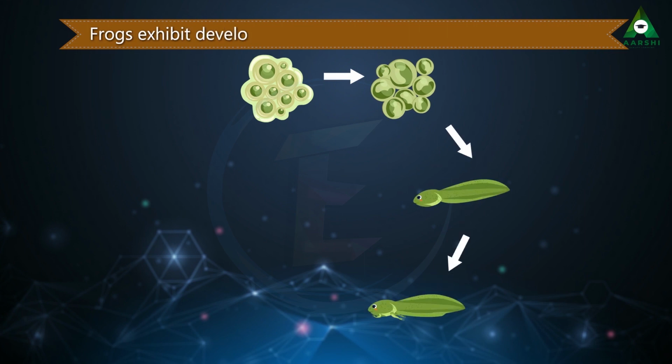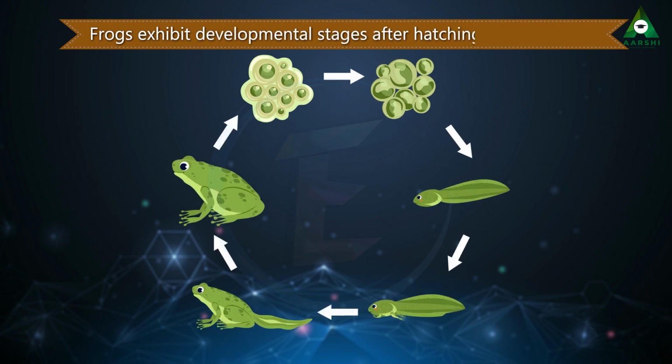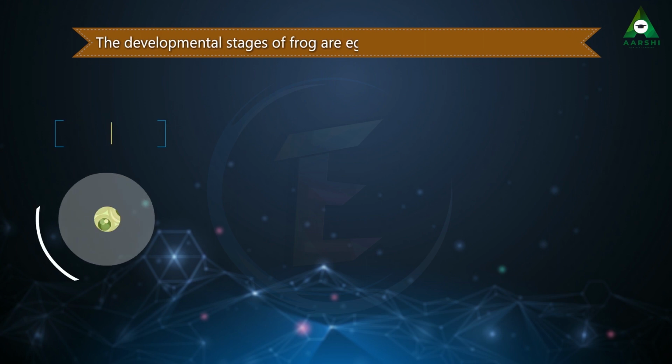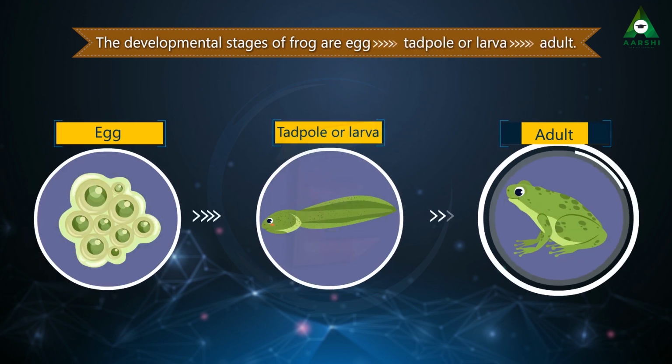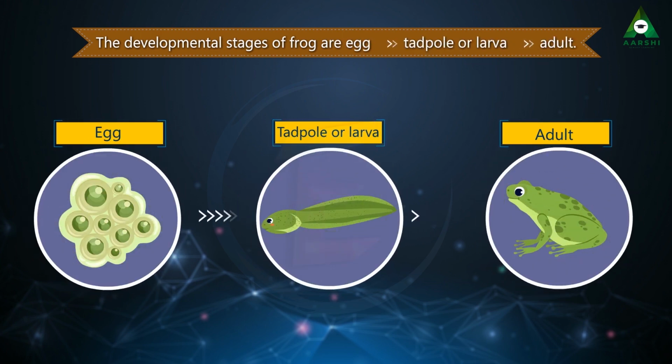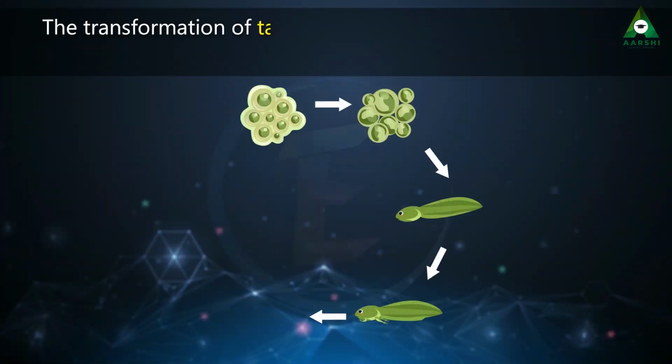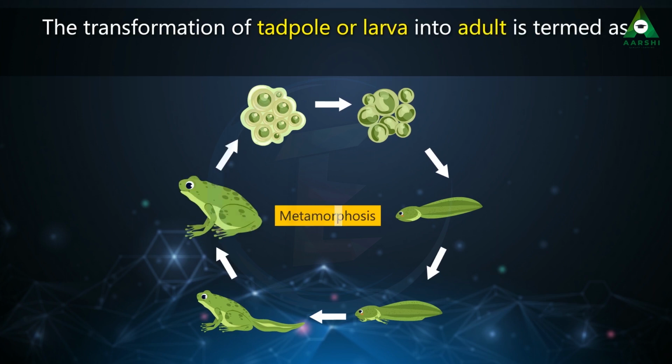Frogs exhibit developmental stages after hatching from the eggs. The developmental stages of frog are egg, tadpole or larva, adult. The transformation of tadpole or larva into adult is termed as metamorphosis.